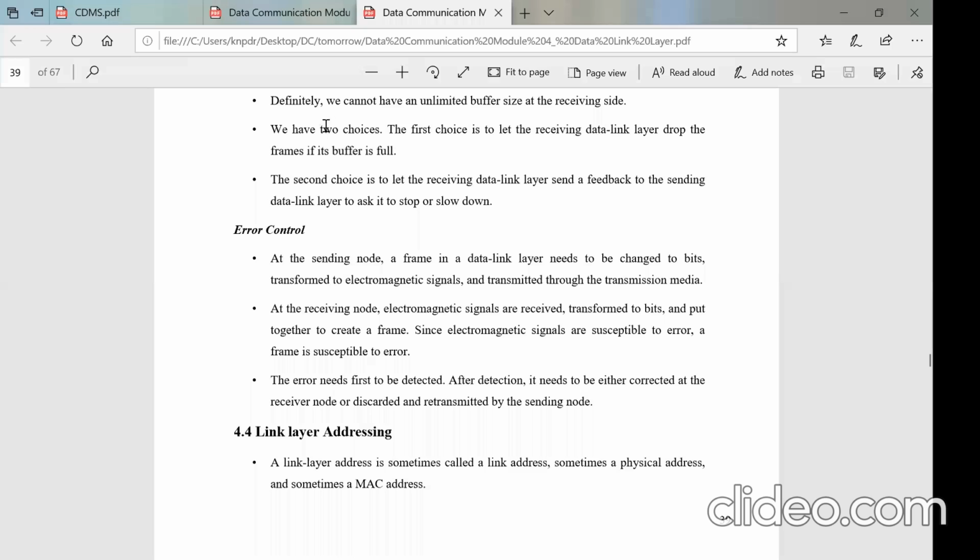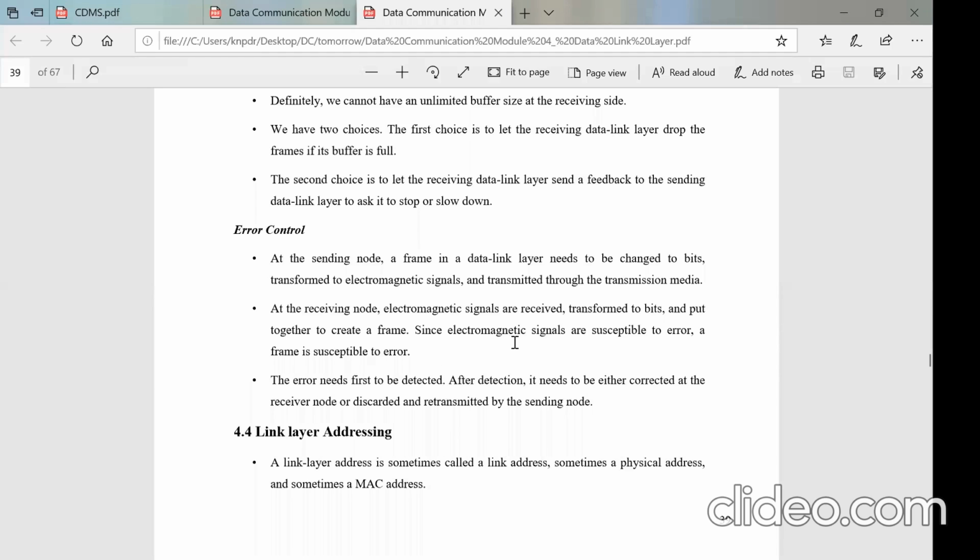So the job of the data link layer is converting the digital data into either an electromagnetic signal or an electrical signal. If it is a wireless channel, an electromagnetic signal will be generated. And that is its job, right? At the sending end, it converts the logical ones and zeros into electromagnetic signals and puts them into the channel. At the receiving end, it receives the electromagnetic signals and converts them back to bits, right? So bit by bit, and then it assembles all the bits, converts them into frames, and then delivers them to the upper layer, right?